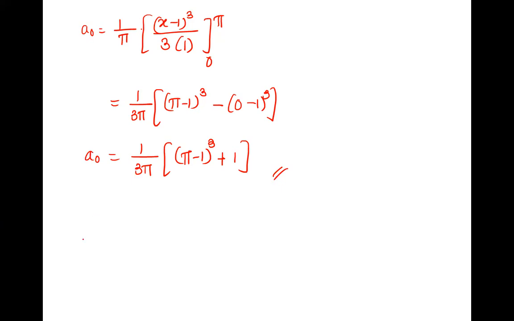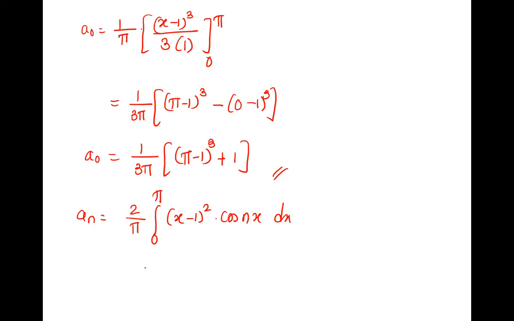Clear? Now we'll go to a n. a n is 2 by pi, 0 to pi, f of x into cos nx dx. For a n we are writing cos; if it is b n, we are writing sine. Remember. And how will you solve the integration? UV, or more particularly the Leibniz rule.